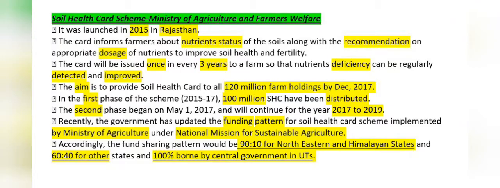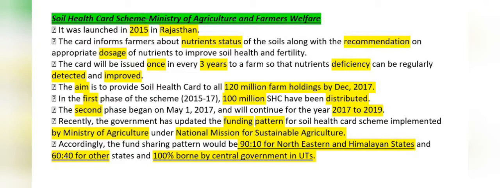And the last scheme is the Soil Health Card scheme, which comes under the Ministry of Agriculture and Farmers Welfare. It was launched in 2015 in Rajasthan. The card informs the farmers about the nutrient status of the soil, along with recommendations on the appropriate dosage of nutrients to improve soil health and fertility.